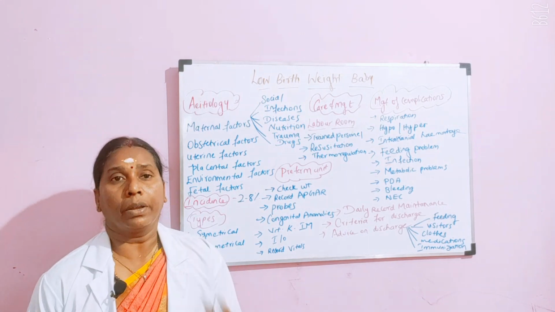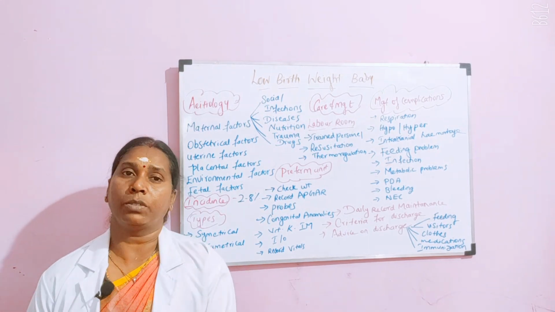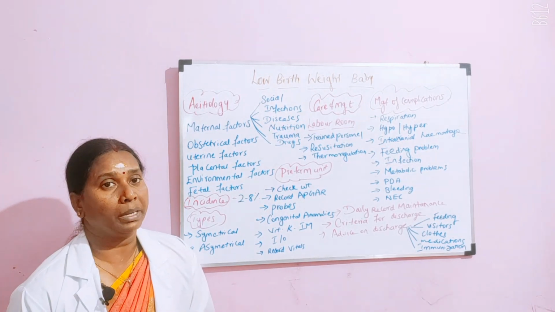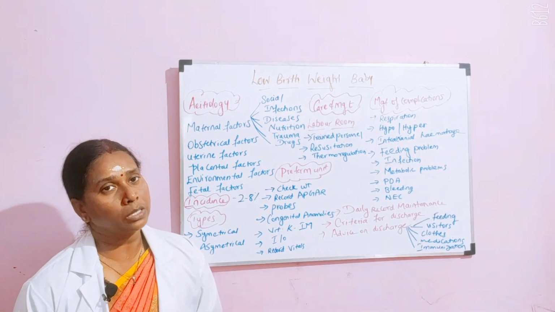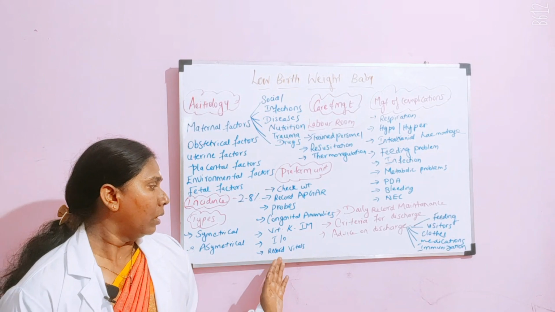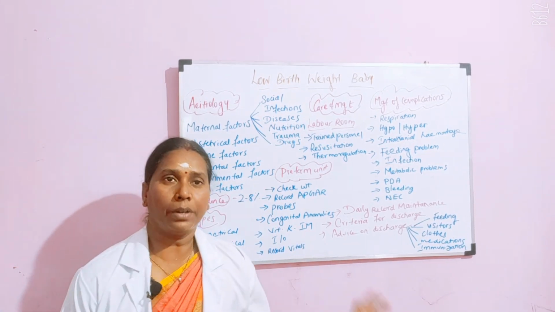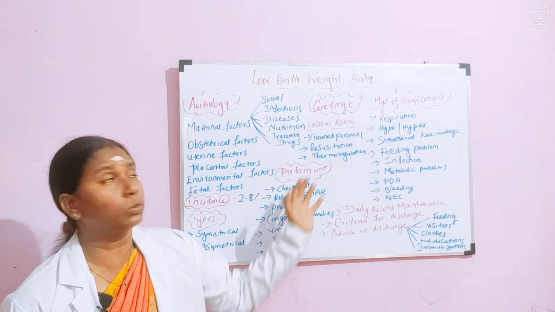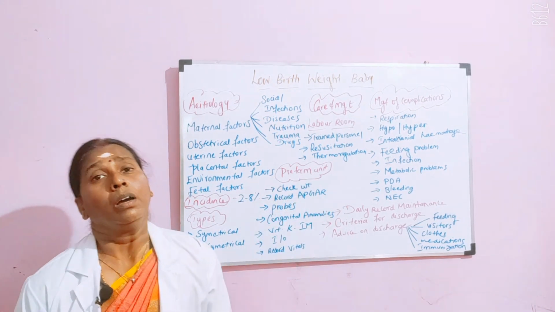Okay, so everything has to be assessed: the respiration, pulse rate, everything has to be assessed daily, and recording has to be done to show the progress of the baby. And then record vital signs, like we have already said in the record maintenance, you have to maintain all these things. So, this is what you will be doing in the preterm unit.